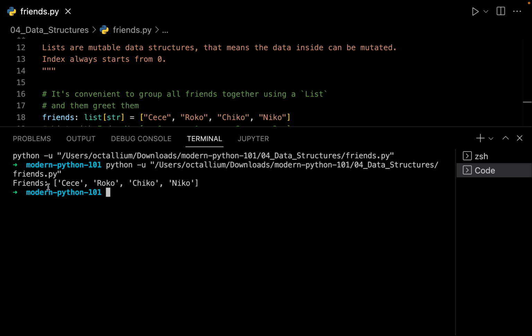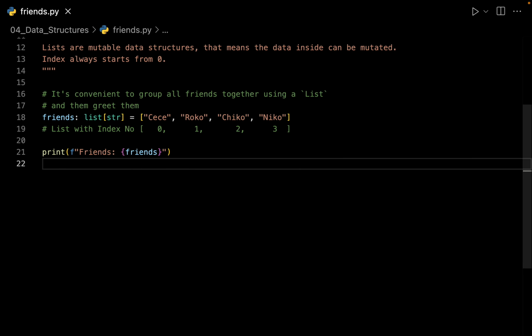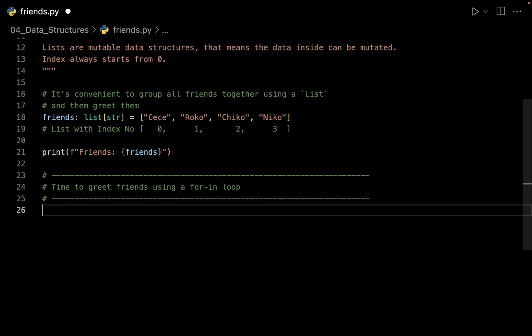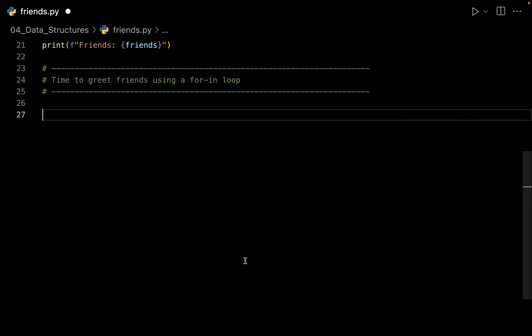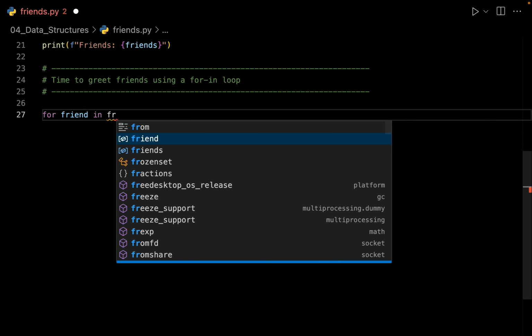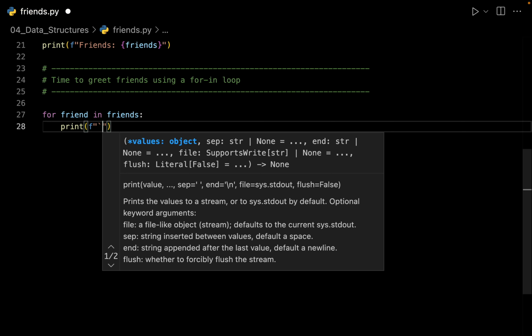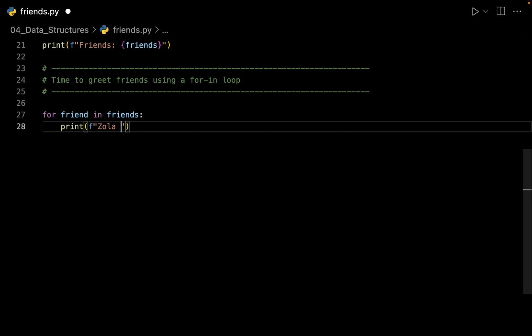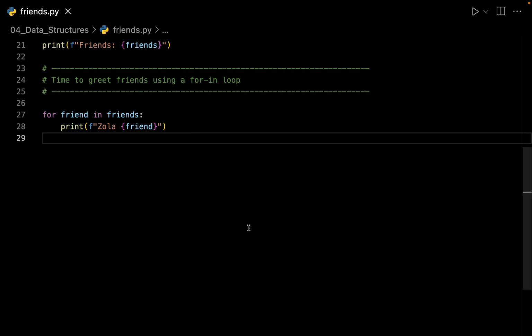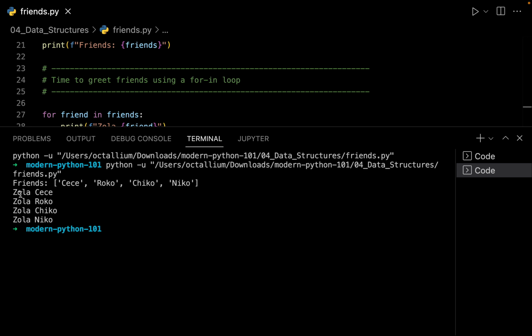So these are the friends. We have friends right over here. Now let's create a very simple for loop and greet all of his friends. So let me start by putting some comments. Let me take this a little up, and we can use a very simple for loop. So we can say for friend in my list of friends. For every friend, I simply want to print out a greeting message saying Zola followed by the name of my friend. Let us run this file. So here we have the output: Zola CC, Zola Rocco and so on.